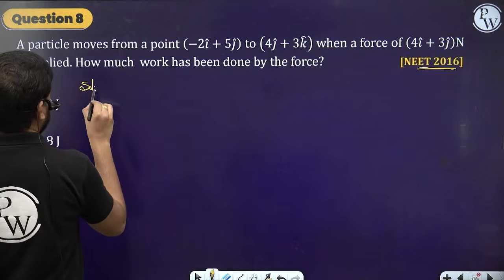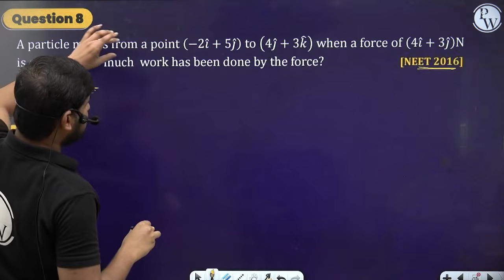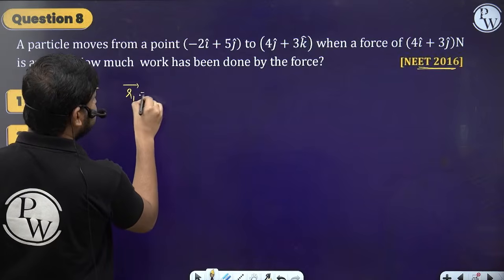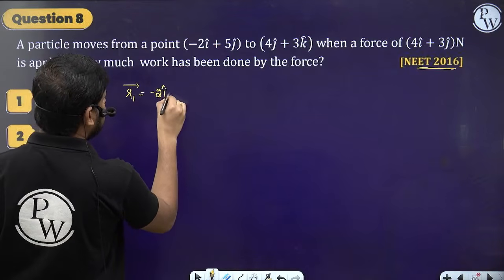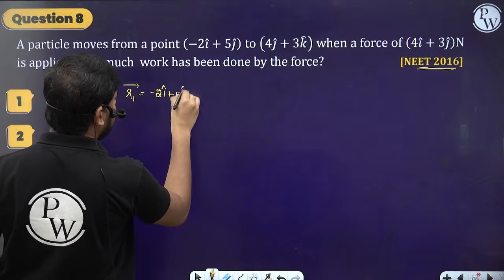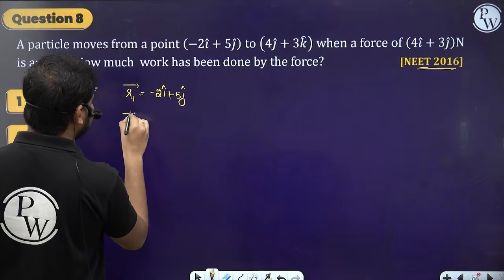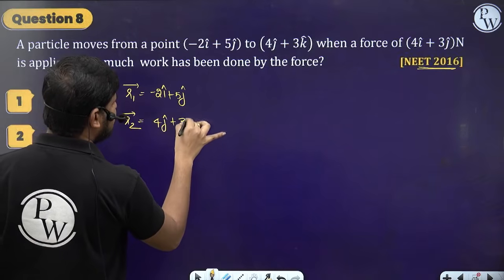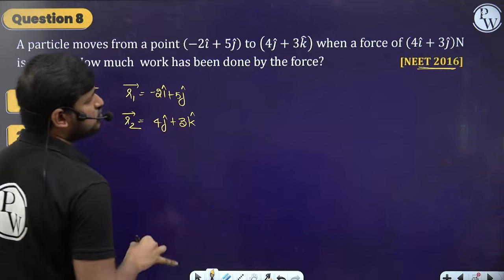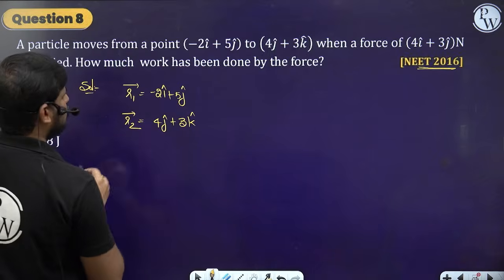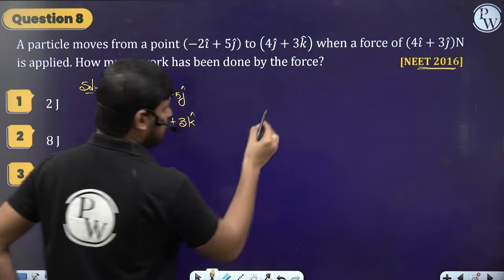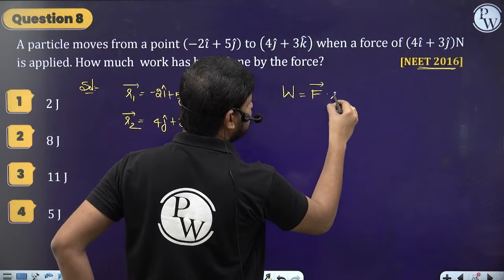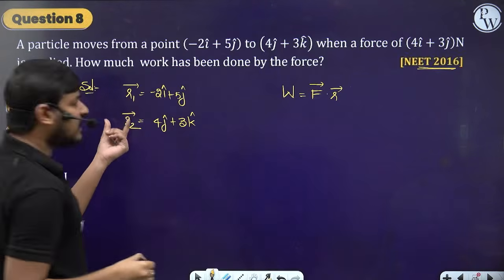See here. A particle moves from this point to this point. That means the r1 vector is given, which is minus 2 i cap plus 5 j cap. And then the r2 vector is given, the position vector 4 j cap plus 3 k cap. When a force is applied, how much work has to be done? The work done is simply f dot r. Here the force vector is given, and the r1 and r2 vectors are given.